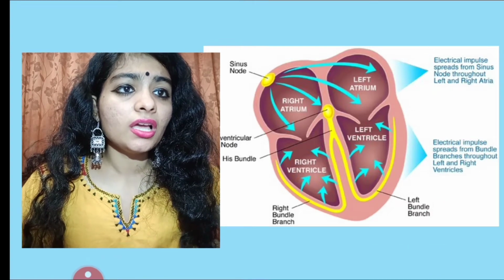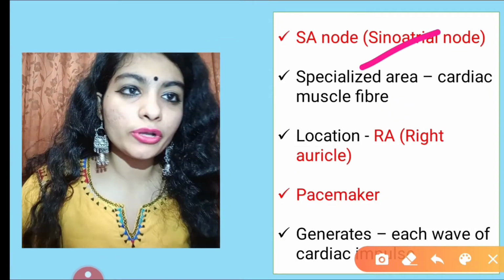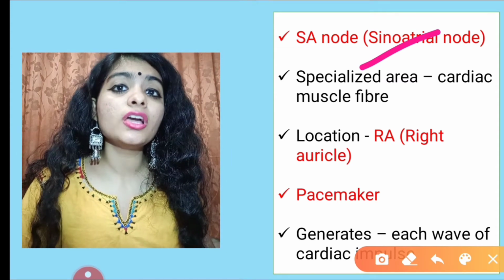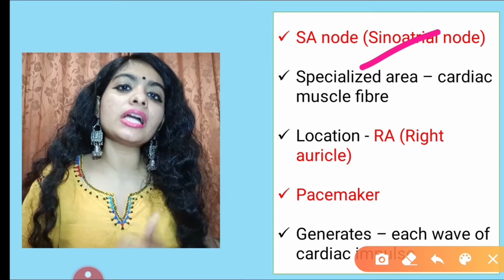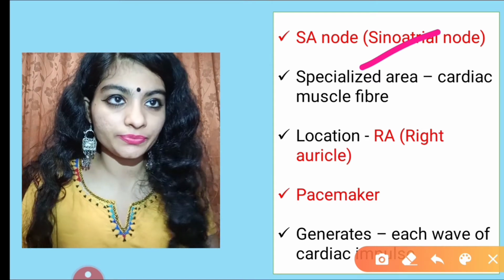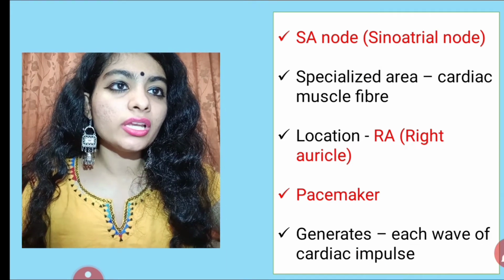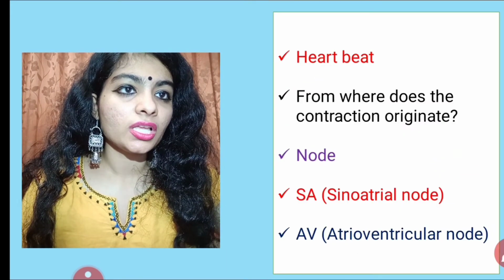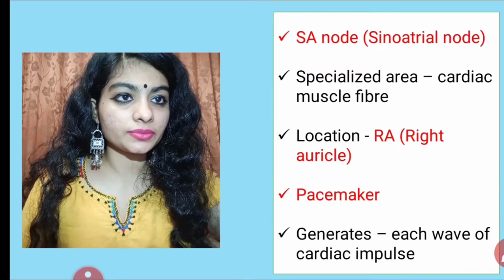Also know that the moment we speak about the sinoatrial node and atrioventricular node, we are actually covering the electrical conducting system of the heart. This is not present in the Lucent. You can make a note of this and give a heading for this topic. This is a part of the electrical conducting system of the heart.